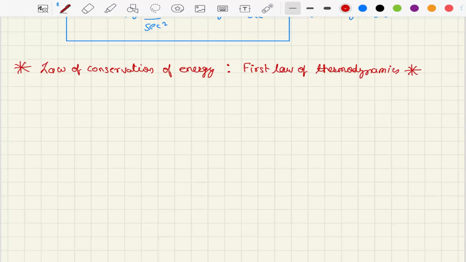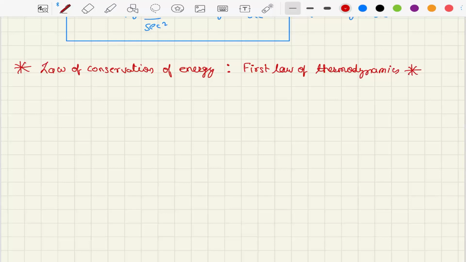Like this, we can also say similar things for the entire universe. For example, the water stored in a dam possesses potential energy by virtue of its height. When the water is allowed to fall, its potential energy changes into kinetic energy. Due to its kinetic energy, the falling water can rotate the turbines and produce electricity.